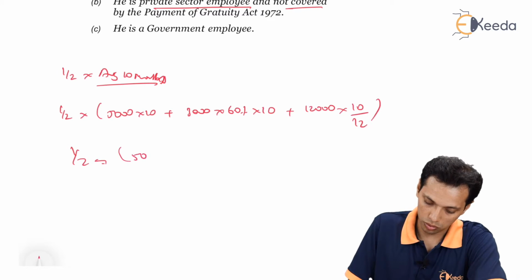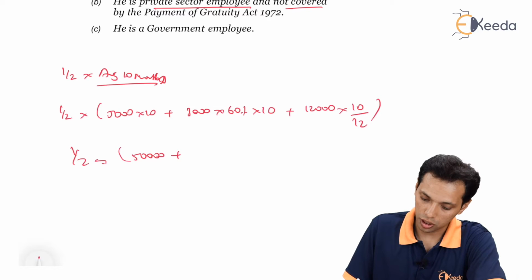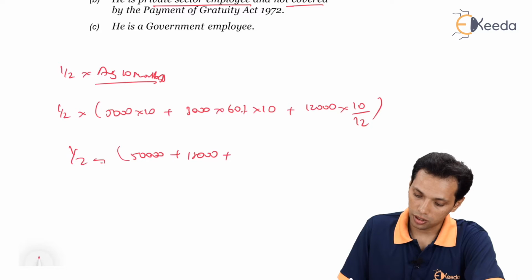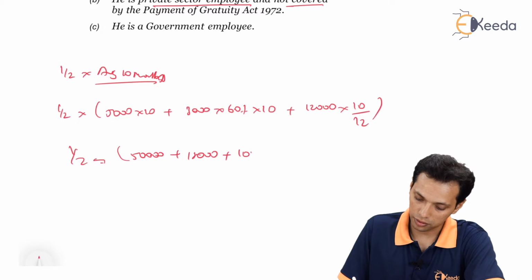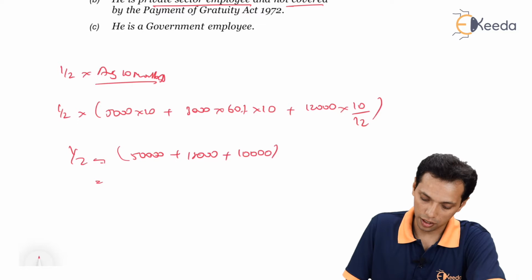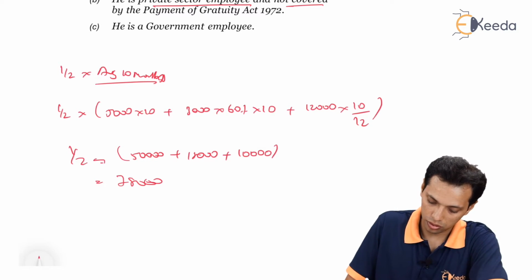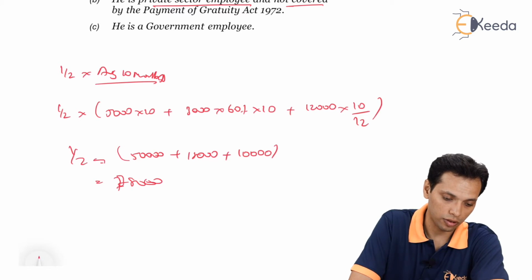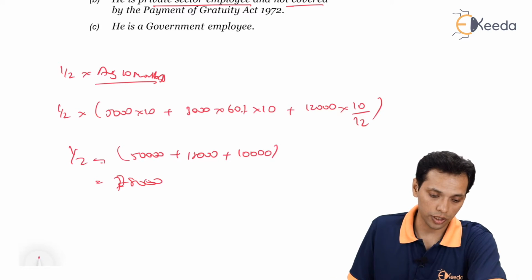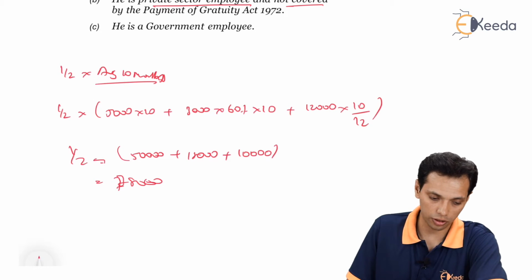So 50,000 plus 18,000 plus 10,000, that is 78,000. Half of 78,000 should be 39,000 average monthly salary.